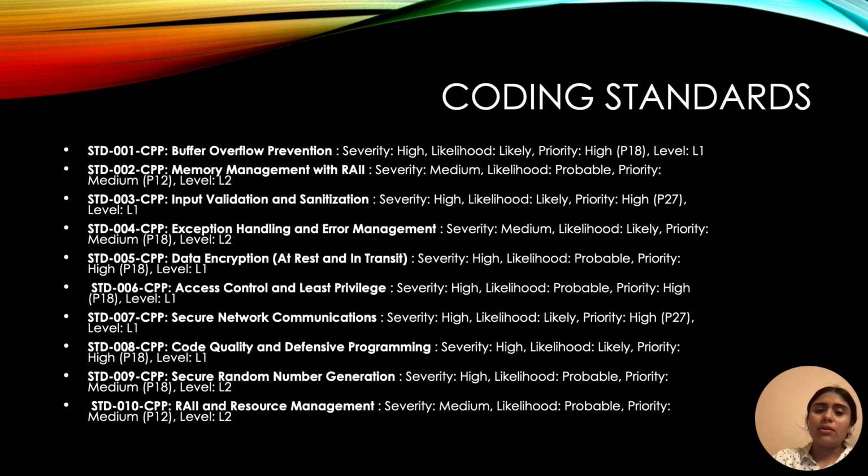Code quality and defensive programming is severity high, likelihood likely, and priority high at P18. Secure random number generation, high severity, likelihood probable, priority medium, P18. RAII and resource management severity medium, likelihood probable, and priority at P12.